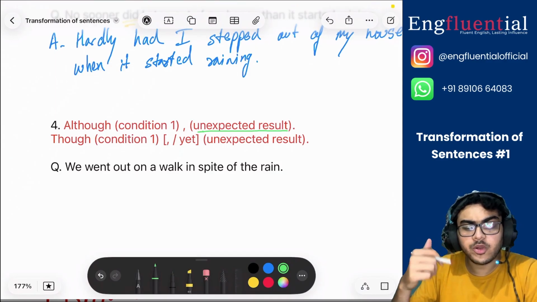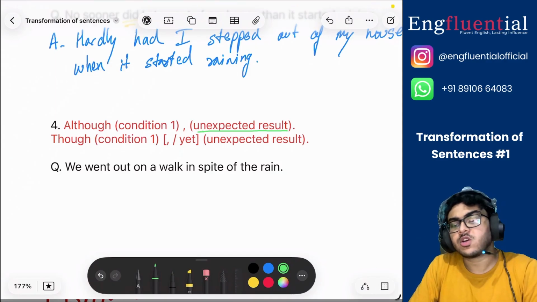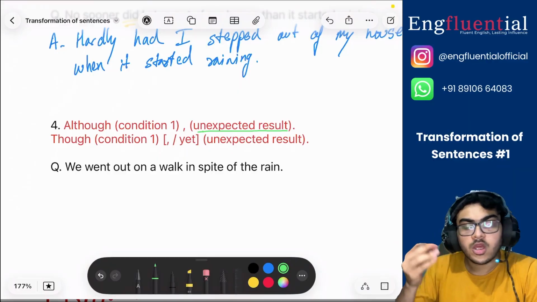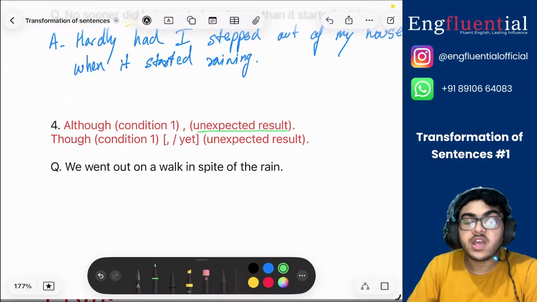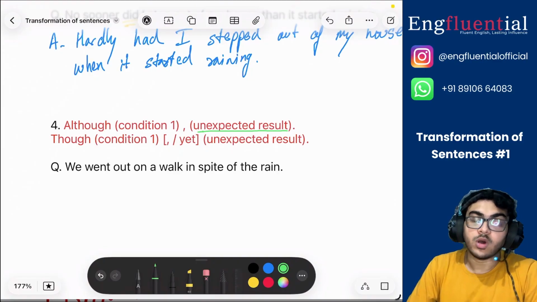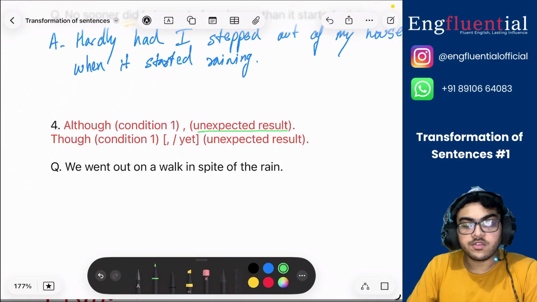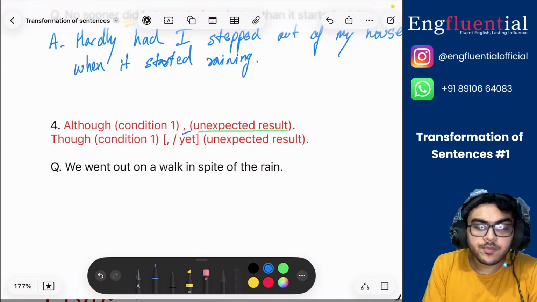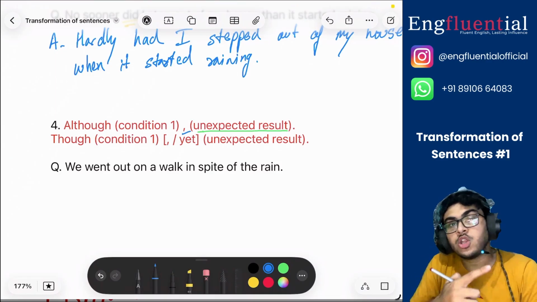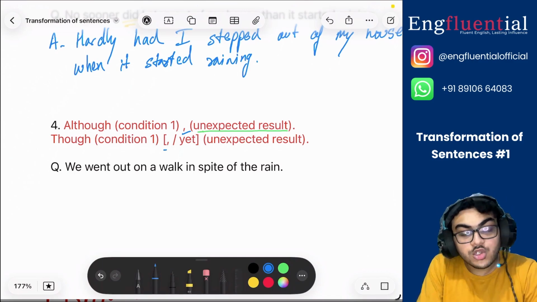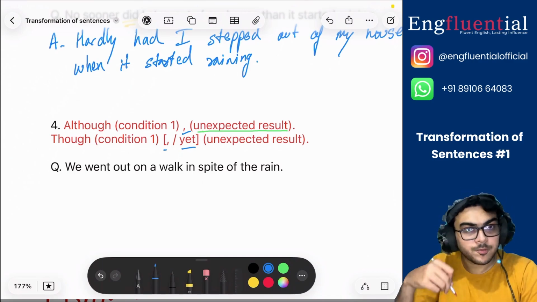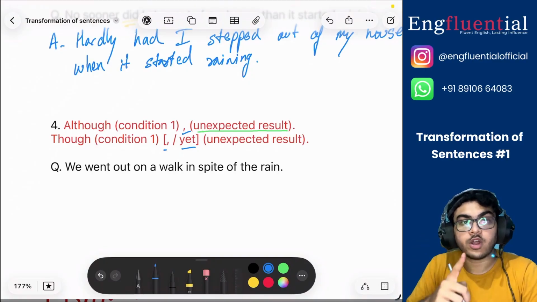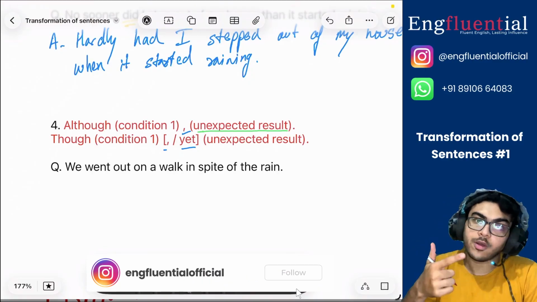Let's take up an example. We went out on a walk in spite of the rain. Begin with although. Now although and though are very interchangeable words, right? The only difference is that although can be joined using just a comma. Though has two options. You can join though with a comma. You can also join though with yet. So there are two options you get with though, but with although you only get one option to join, that is with a comma. So remember that.